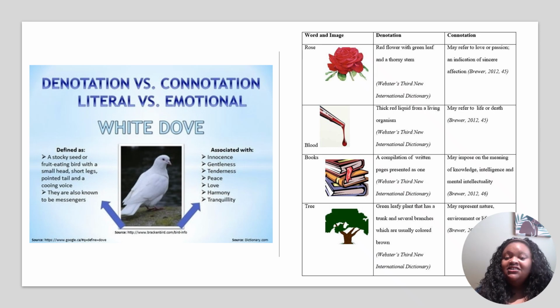Last one, tree. The denotation is a green leafy plant that has a trunk and several branches, usually brown. But if we think about the connotation of trees, I think of the tree of life, where it represents nature, environment, life. So it means more than just a tree.